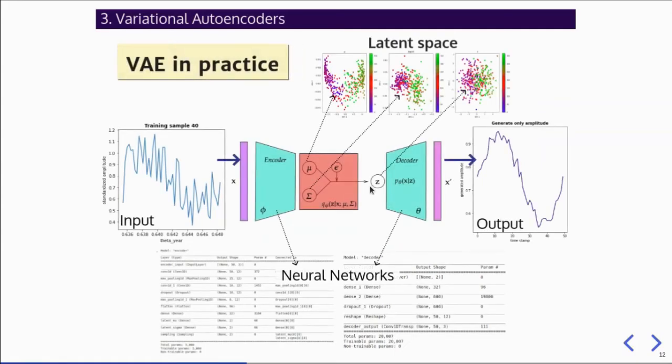In this slide, we can see the various elements of the variational autoencoder. We give in input a time series sample. It is encoded through a neural network. Then the reparameterization trick takes place in the bottleneck of the model. So the sample is mapped to a point in the latent space, which is finally decoded as a new sample with the same dimensions as the input.